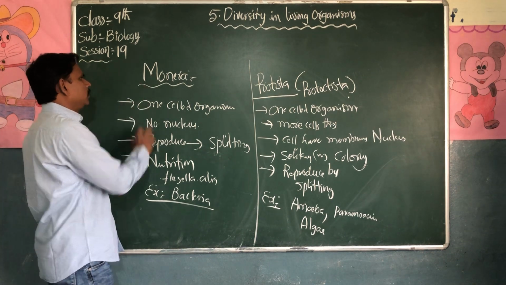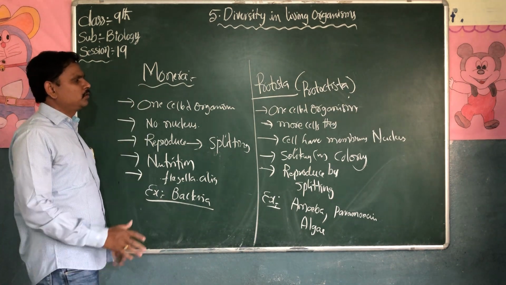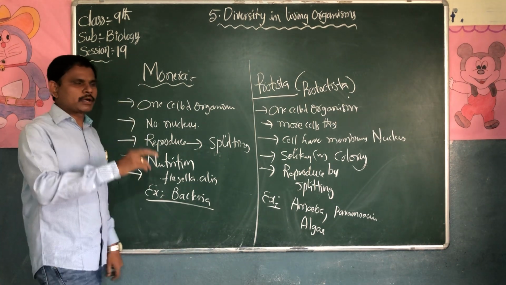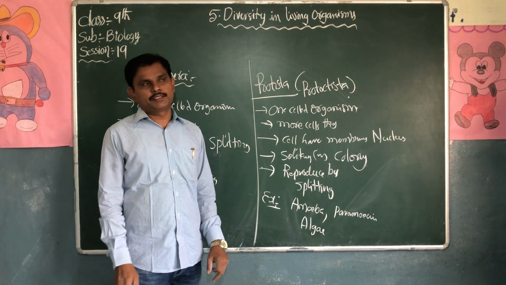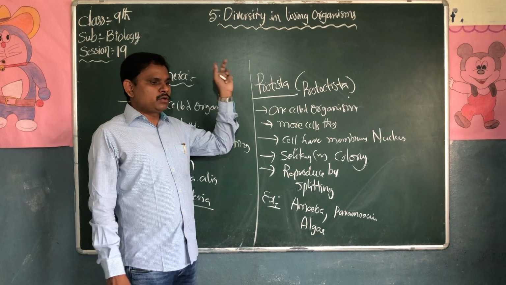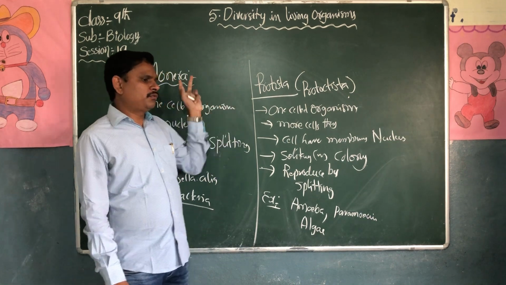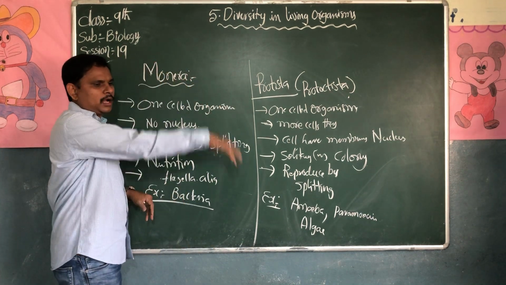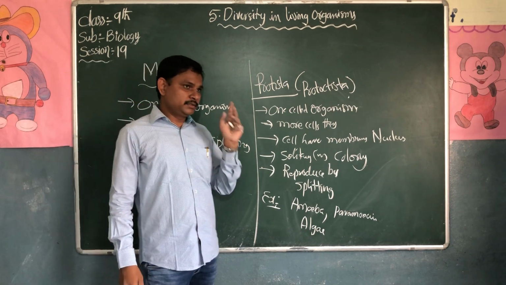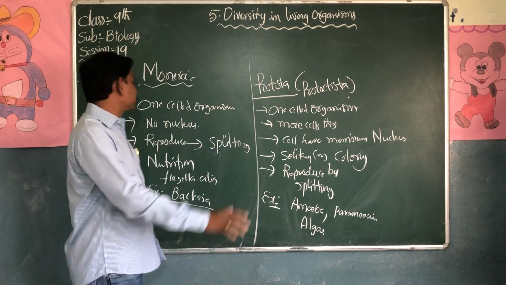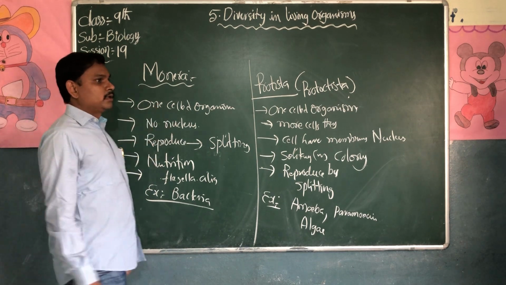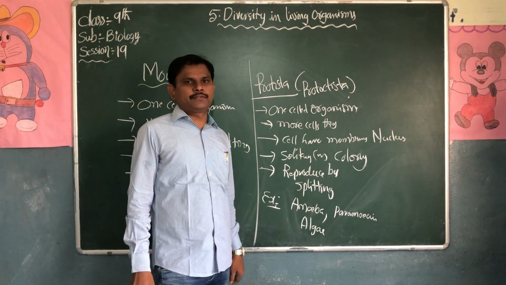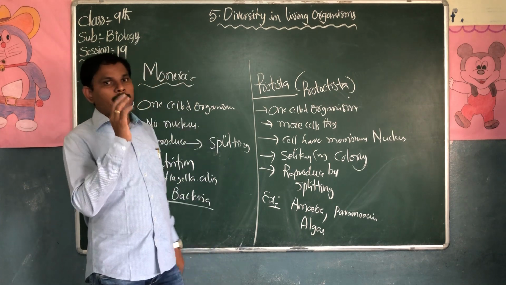This is about the Monera and Protista. So the 2 marks question is very important. The hierarchy of classification begins with life, domain, kingdom, phylum, class, order, family, genus and species. Now we are discussing the Whittaker classification, which is divided into 5 kingdoms.